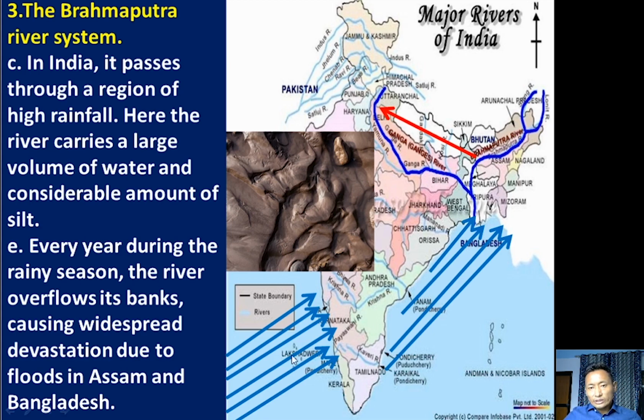This wind carries water or moisture from the Bay of Bengal, and it reaches this region, the northeastern hill states.